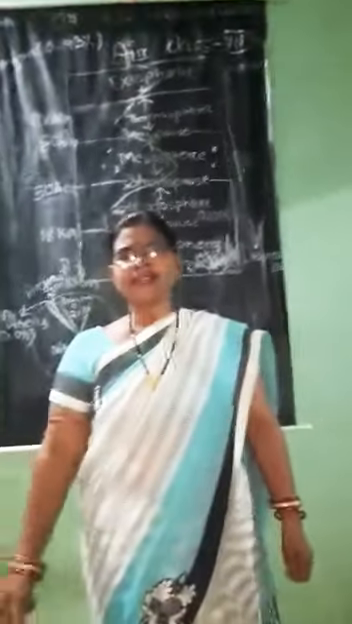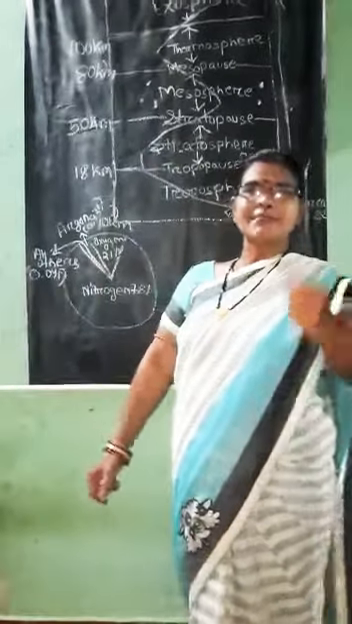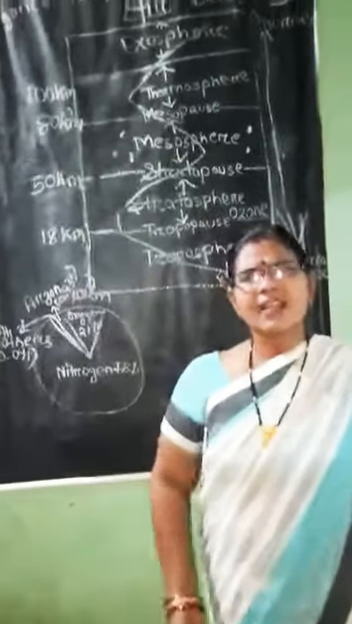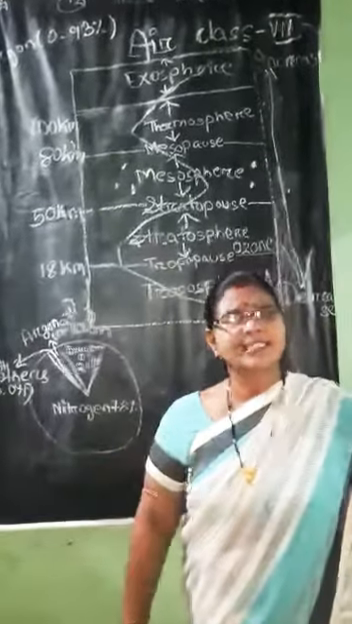Can you tell me, children, what has made the atmosphere to surround our earth? It is the gravitational force of the earth. What force has made the atmosphere to surround the earth? The gravitational force of the earth. What is that? That force of the earth that attracts everything towards its center.